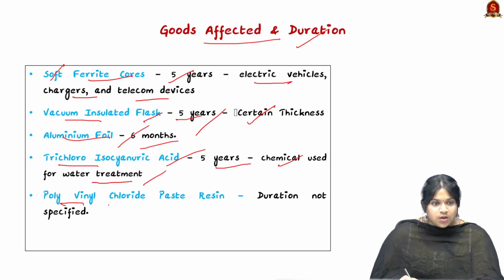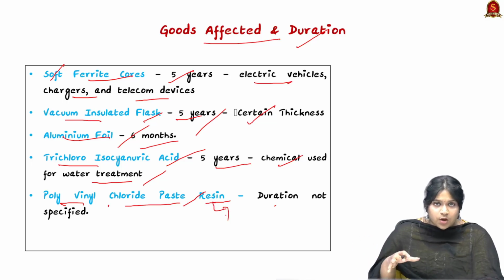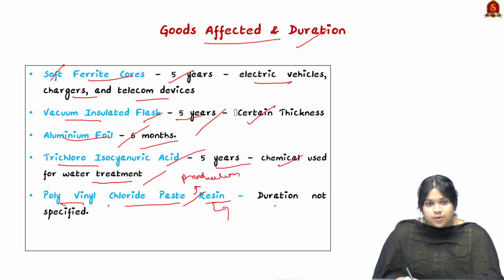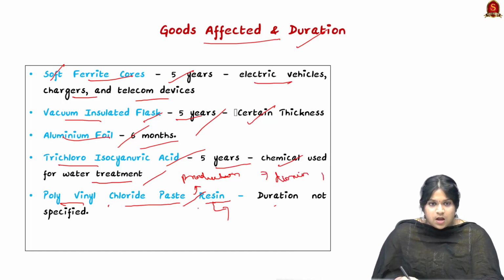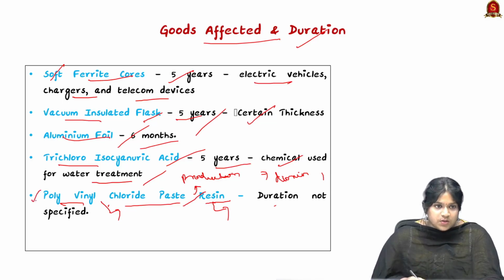Next is trichloro isocyanuric acid for 5 years, which is a chemical used for water treatment. And next is the polyvinyl chloride paste resin. Here the duration is not given, but we all know this resin is used for coating of many walls, floors and so on. It is not that toxic, but its production is more hazardous as it produces toxic pollutants such as dioxin, and also vinyl chloride, which is known as a carcinogenic pollutant, known to produce cancer cells. So there have been anti-dumping duties on these products.